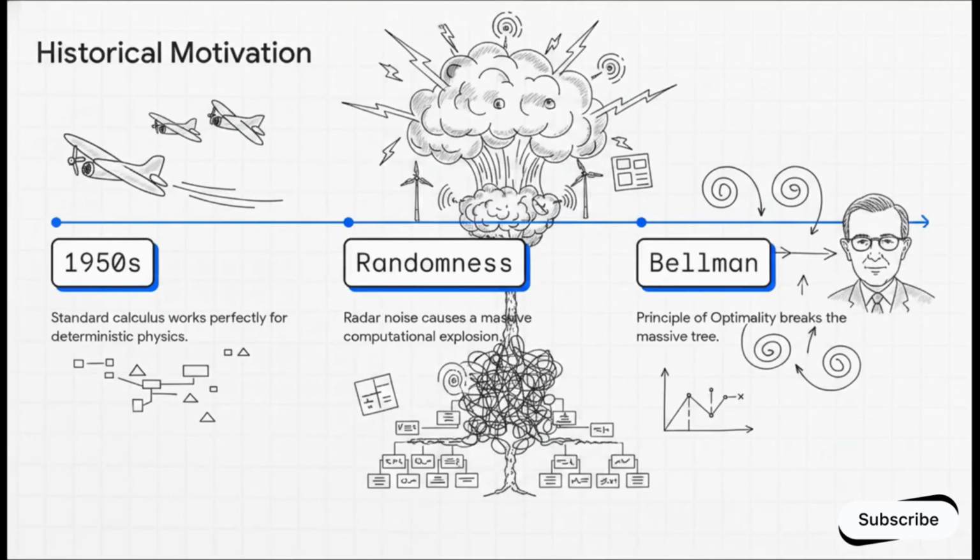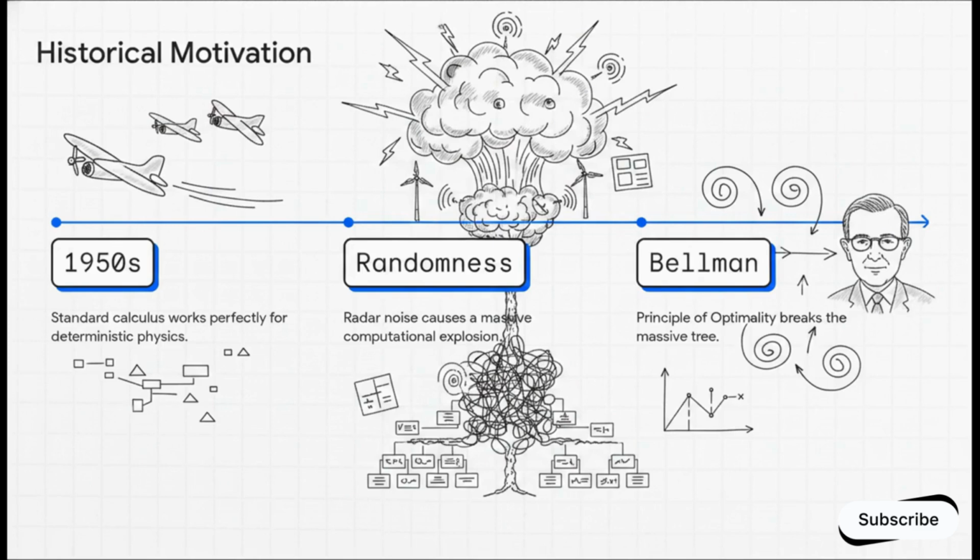Back in the 1950s, researchers over at the Rand Corporation were trying to optimize aerospace and military operations. Now, standard calculus worked beautifully for deterministic physics, but the absolute second they introduced randomness, things like radar noise or wind shear, the math just completely failed. They hit this massive computational roadblock. Just evaluating 20 future steps for a missile that only has 4 possible actions required over 1 trillion operations. It was a complete computational explosion.